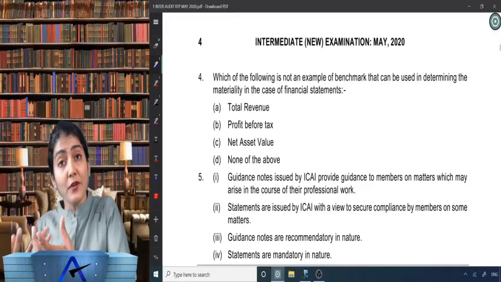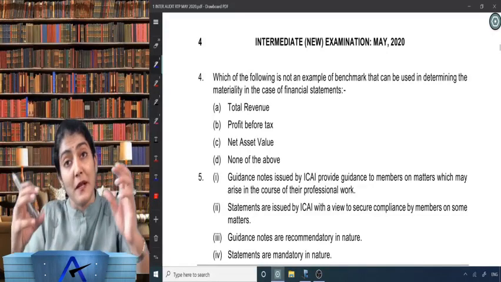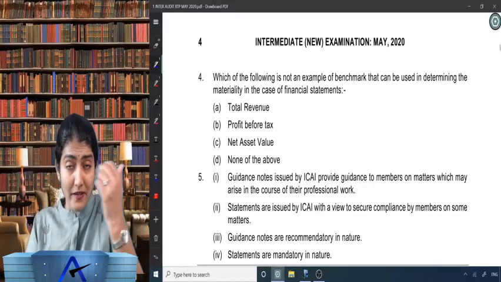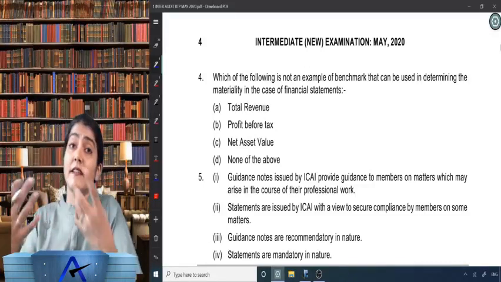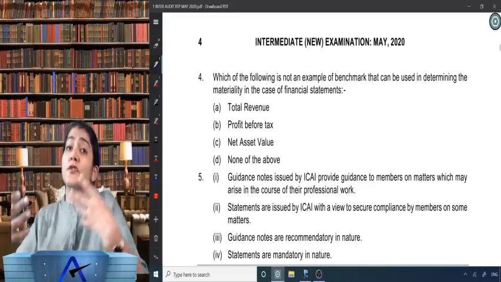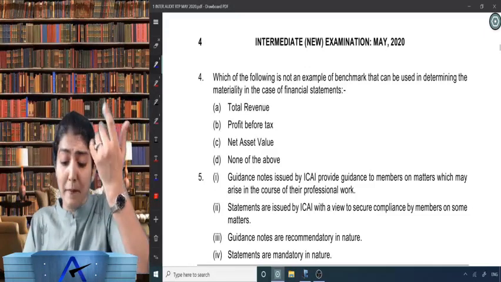And what benchmark to take? Professional judgment. What percentage to apply? Professional judgment. But that's the formula. Say the auditor decides 2% as the percentage, and say he decides sales as the benchmark. So 2% of sales is equal to whatever amount, that is going to be the materiality. That is how the auditor determines the materiality.